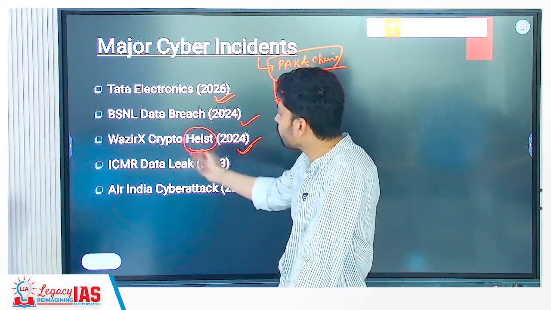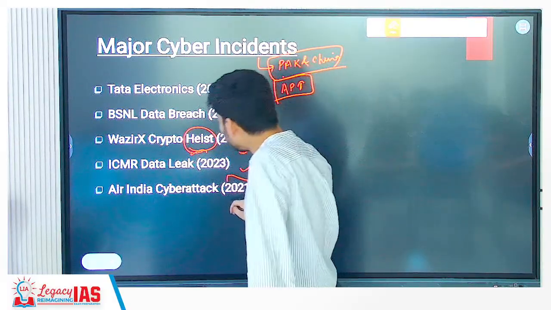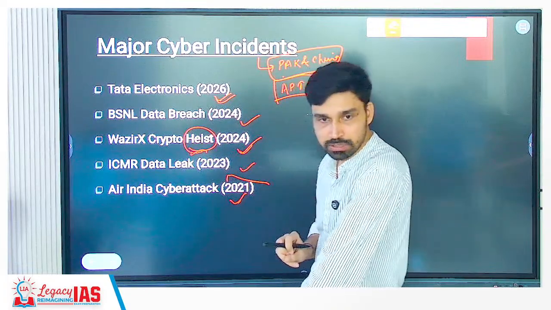Then ICMR, the Indian Council of Medical Research, okay, data leak 2023, and before that Air India was also subjected to a cyber attack.